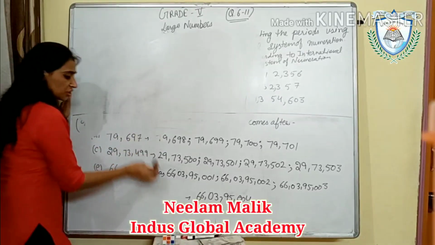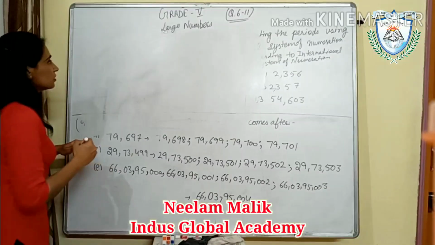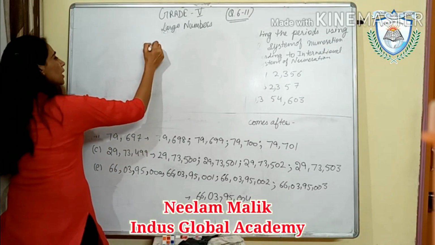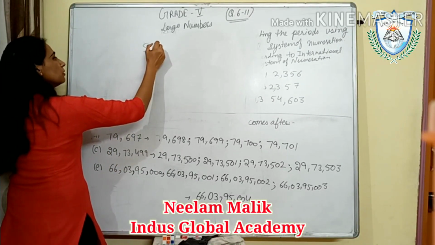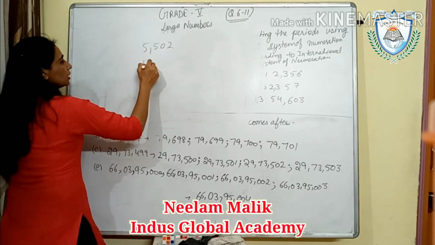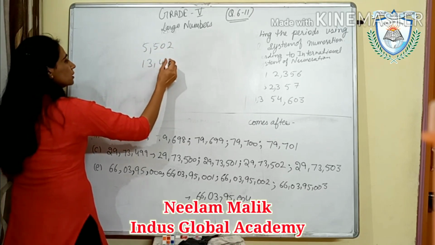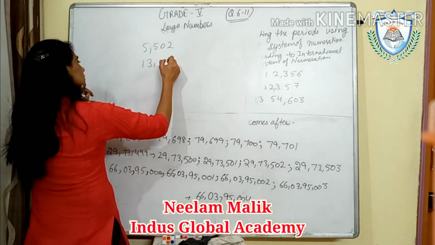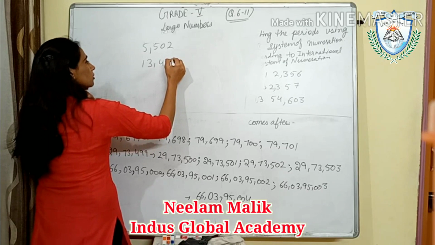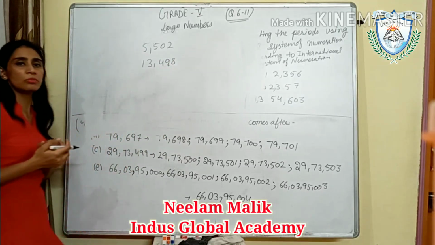I'm not taking this statement from your sum. I'm just writing any statement here. Suppose we are having 5,502 and 13,498. Okay. These two numbers we are having.